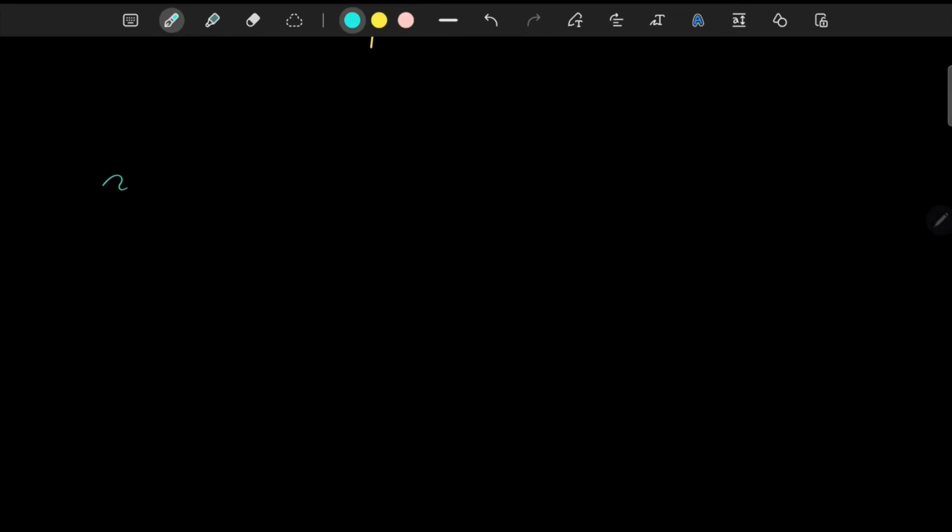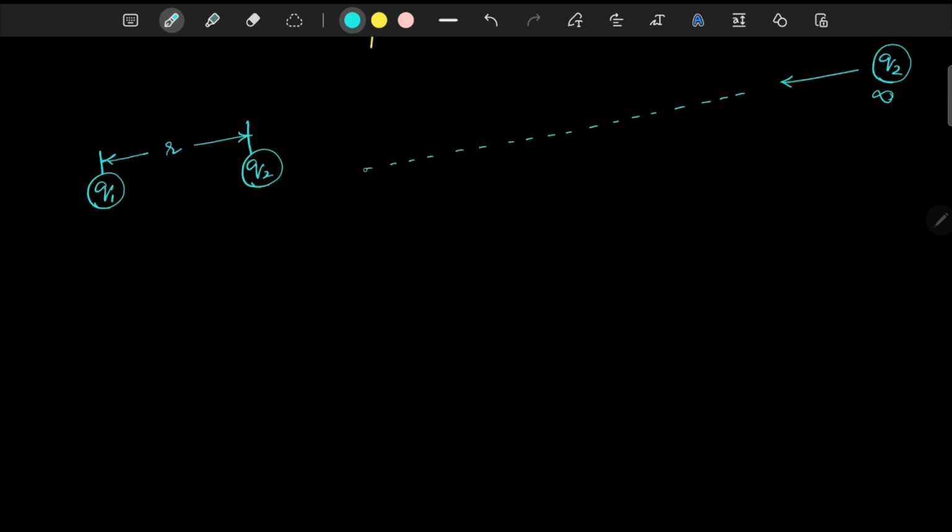Listen to this. For example, let us assume there is a charge q1 at this point and there is another charge q2 at an infinite distance. This is at infinity, let us suppose. To bring this charge and place it somewhere here at a distance of r, let us assume you are gradually moving this charge this way. Then the distance between the two charges will be gradually reducing, and it will reduce to a distance of r from each other.